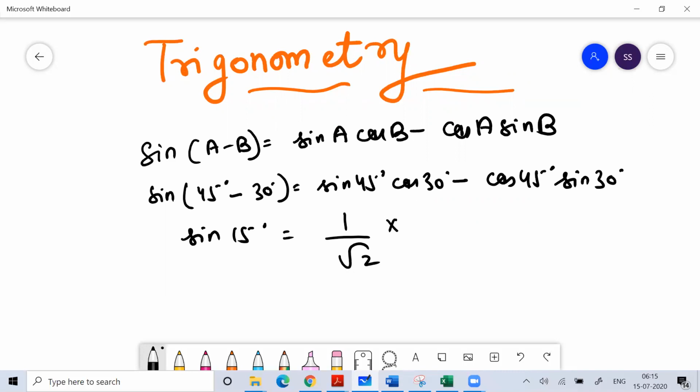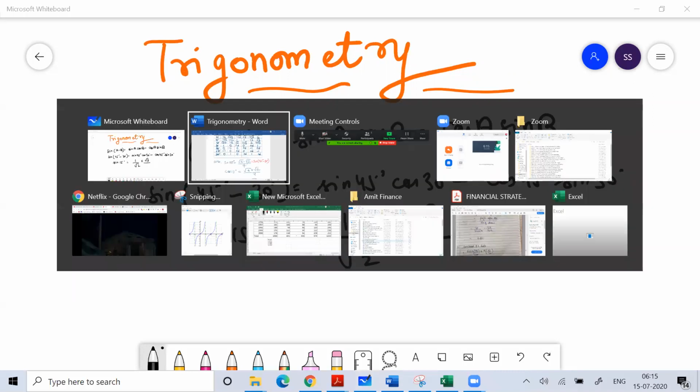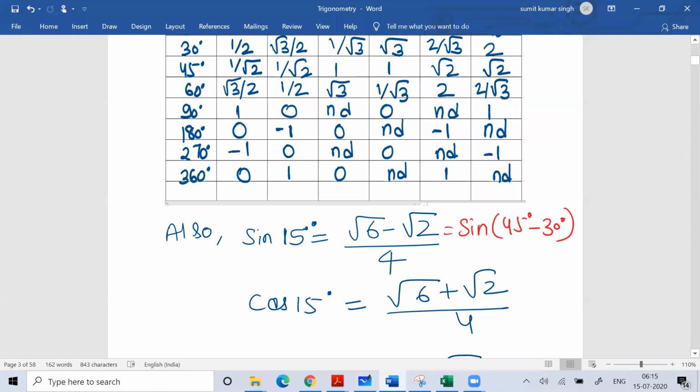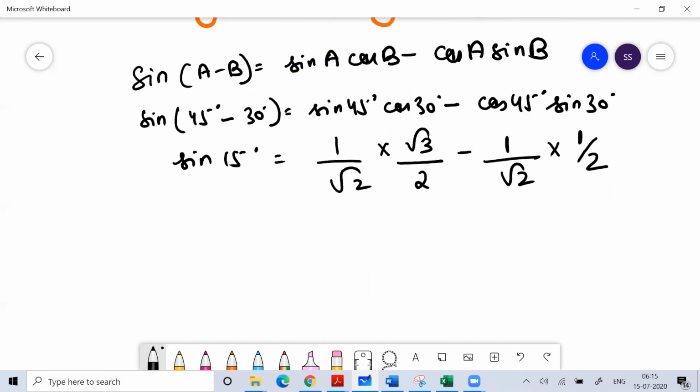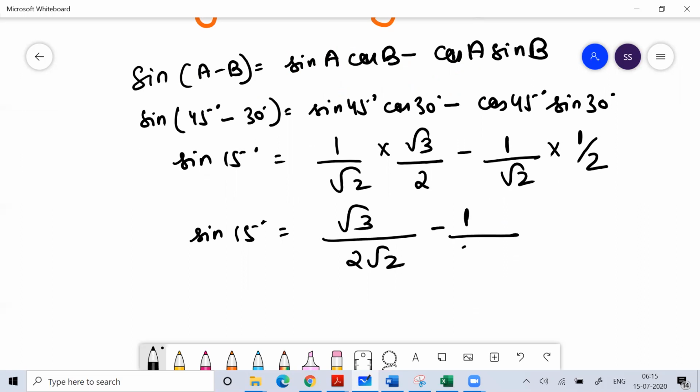Cos 30 degrees is root 3 by 2. So that is root 3 by 2 into 1 by root 2, minus cos 45 degrees, 1 by root 2, into sine 30 degrees, 1 by 2. So I can write sine 15 degrees as root 3 by 2 root 2 minus 1 by 2 root 2.